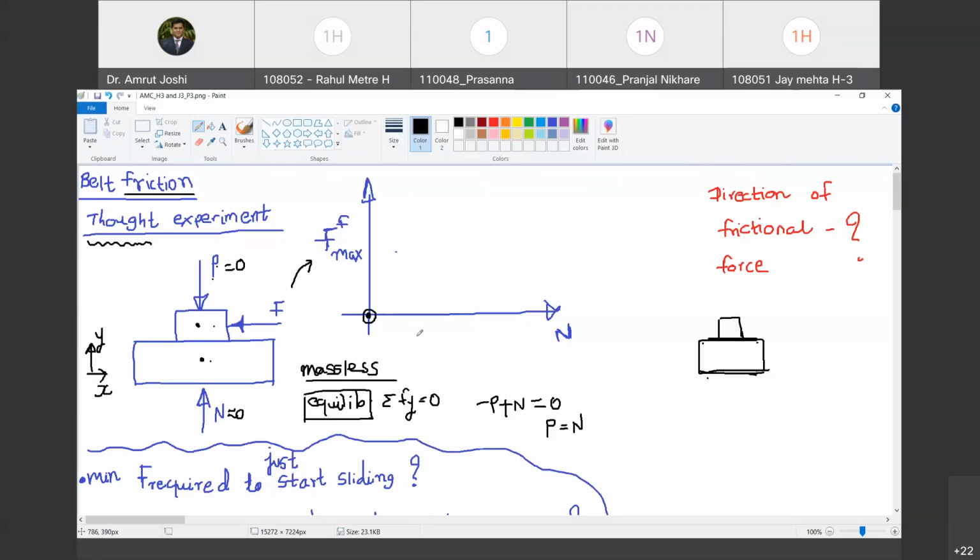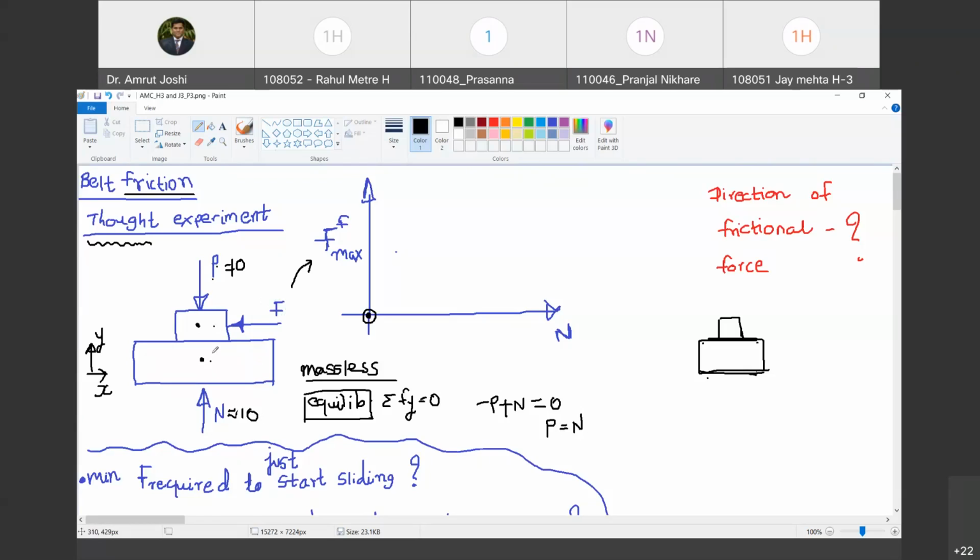Now what if F is 10? What will be the value of N? N will also be equal to 10 because equilibrium is still satisfied and we can still apply this equation. So when F is 10, N is also going to be equal to 10. Do you agree with me? Yes, sir. Now in that case, what will be the value of F required for which the motion between the two blocks is just about to occur?